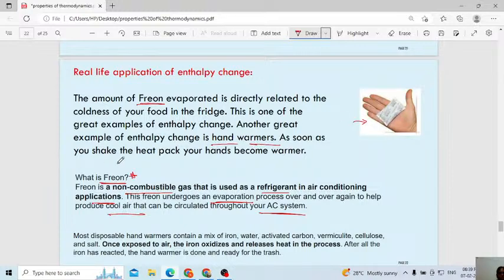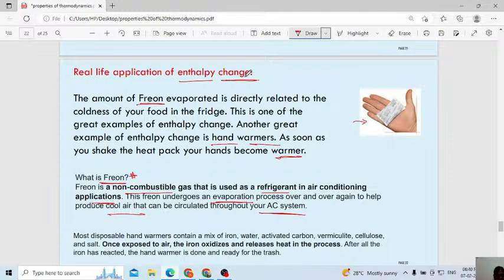As soon as you shake the heat pack, your hands become warmer. Here you can observe there will be a transfer of heat. Your hand will absorb the heat, like that it will help. Now everyone understood what is meant by enthalpy change. Enthalpy change means always remember there will be a change in internal energy.